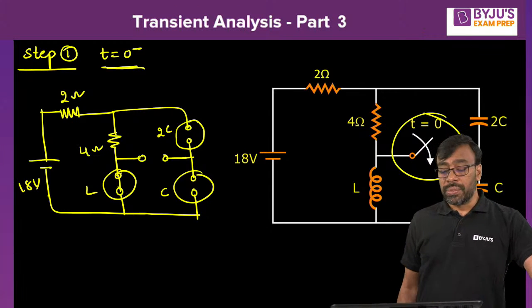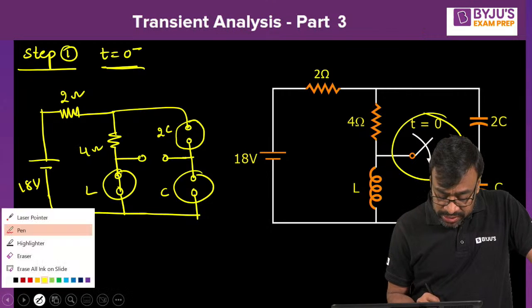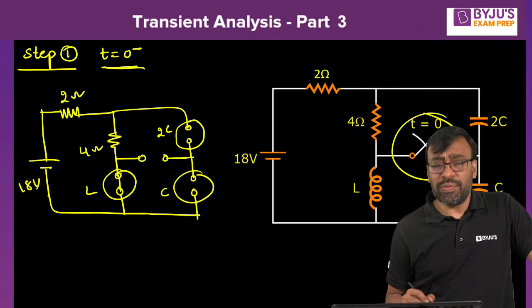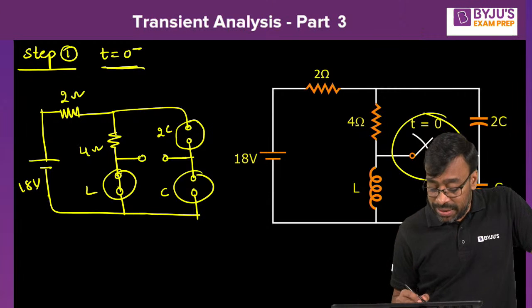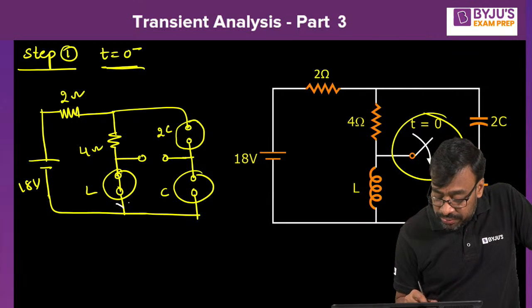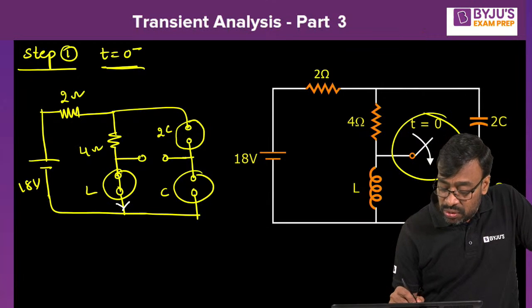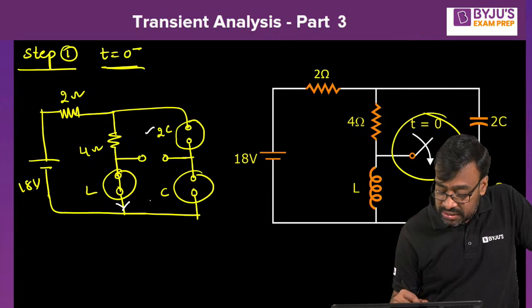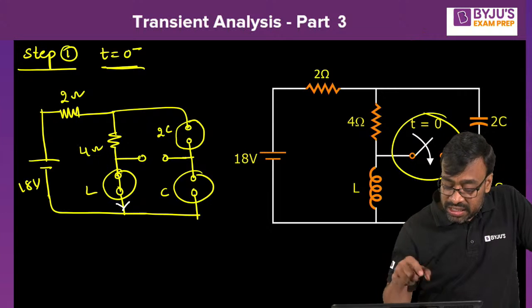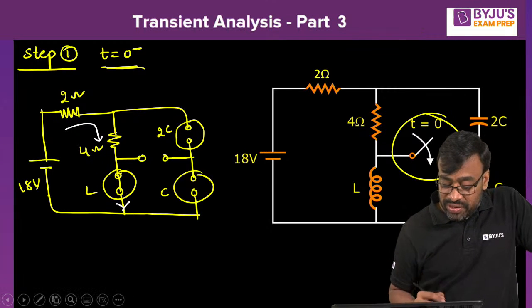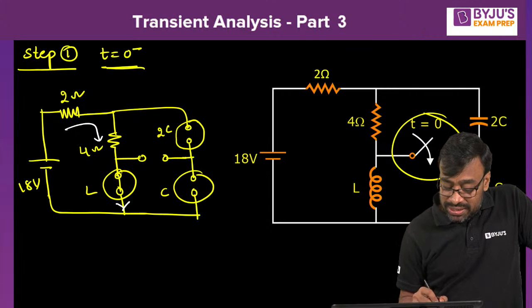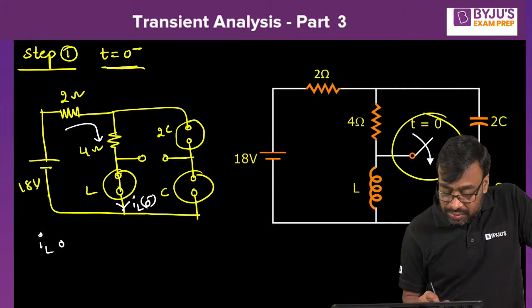Got it, okay? Then tell me here, what is your objective in this? I would like to find the current flowing through the inductor and the voltage across the capacitor at t equal to 0 minus. Tell me, what is the current flowing through the inductor? Because these two, 2C and C, are open conditions, you can't expect any current in this particular one, right? Can you expect current here? No. So the entire current is passing like this. Yes or no, all of you? Can you please tell me now, what is that current? IL of 0 minus. Tell me, IL of 0 minus.